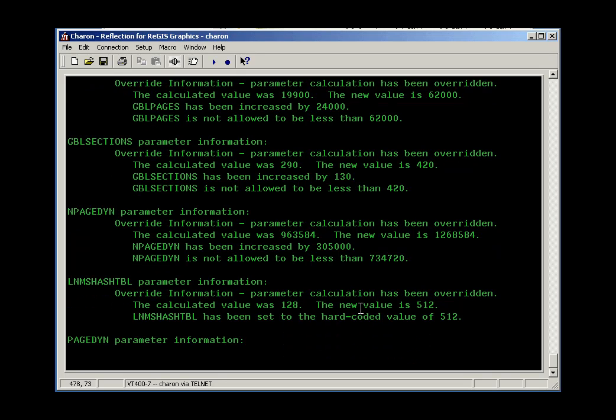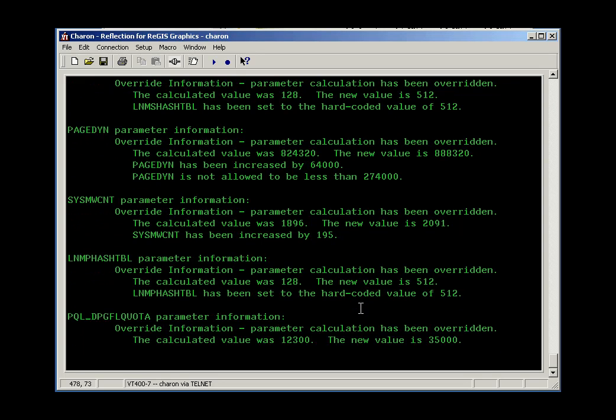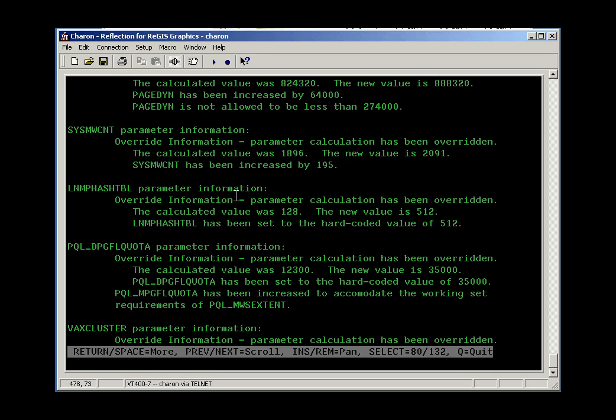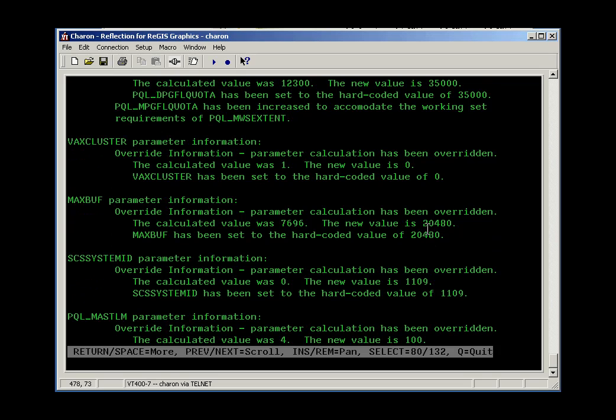Logical name system hash table got increased to 512, and that's what PINet was looking for. There's a logical name process hash table, and this got increased to 512, and that was what Pi was looking for. There's a process quota limit, default page file quota, that's a mouthful, and PINet's looking for this to be at least 35,000. Typically this is set to be approximately the same as or slightly less than the virtual page count limit. And max buff was another parameter we were interested in. This has been set to 20,480, and that's what we have to have as a minimum, so that's good stuff.